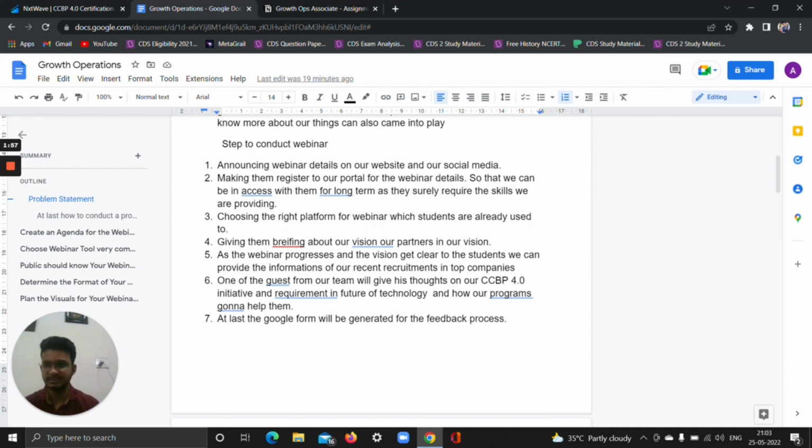Basically, this step is used so that they could register, as the digital team has been working on that. They were searching certain keywords, which is why they have come into our data, and we should know the details of that person so that we can contact them afterwards and provide our services to them in a brief manner. Thirdly, choose the right platform for the webinar, one which students already know.